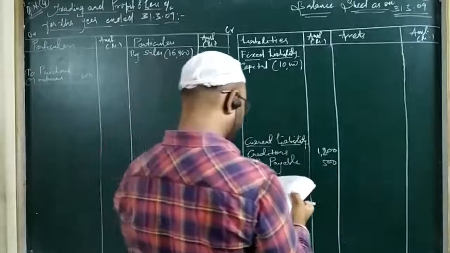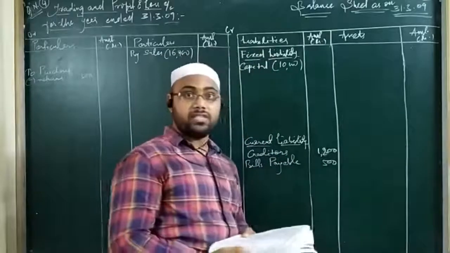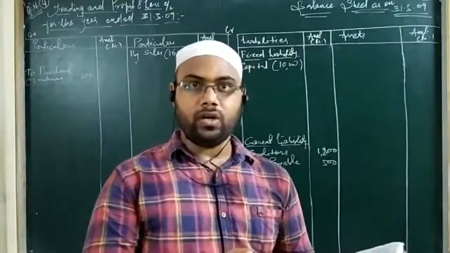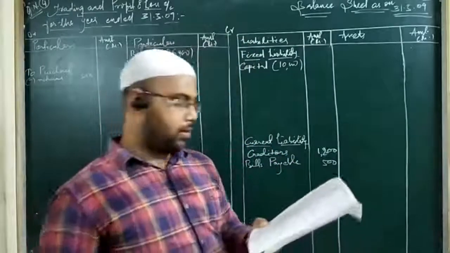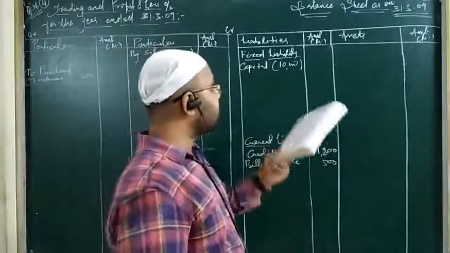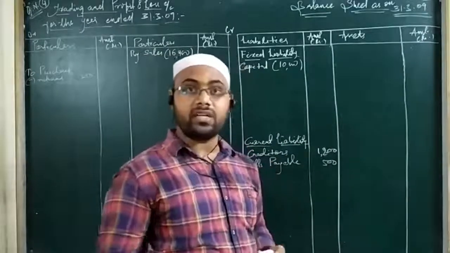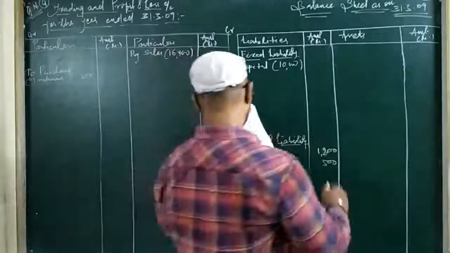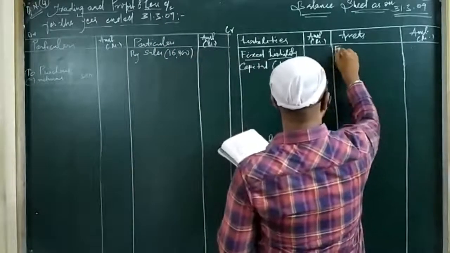Then we have plant and machinery. Remember students, plant and machinery is to be depreciated and it has an adjustment. I have also put a mark here. You can put a mark with pencil or pen. So plant and machinery are fixed assets. They have to be written under the head fixed assets on the asset side of the balance sheet, but kept in the inner column for further adjustments. Okay, so I am writing here fixed assets.